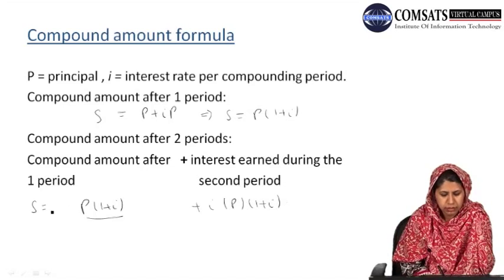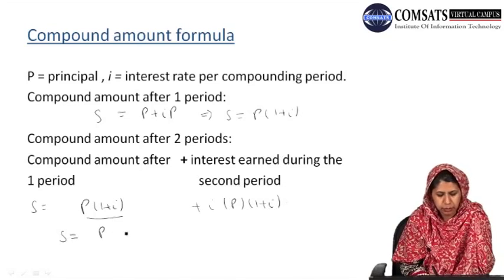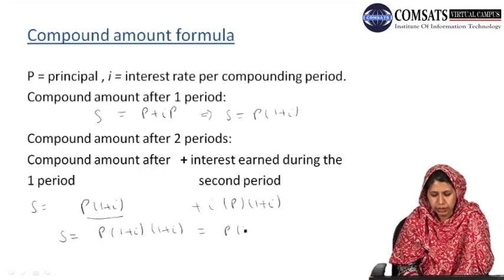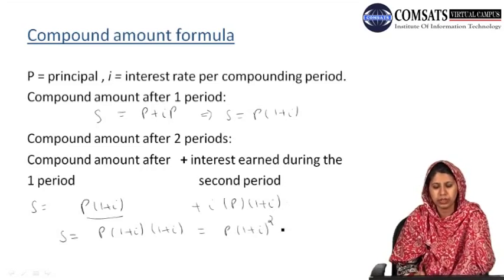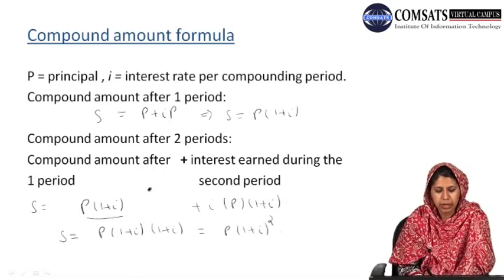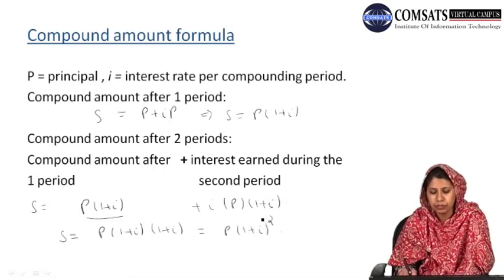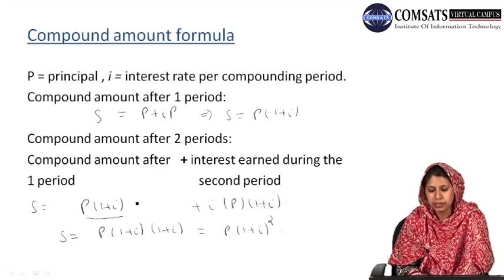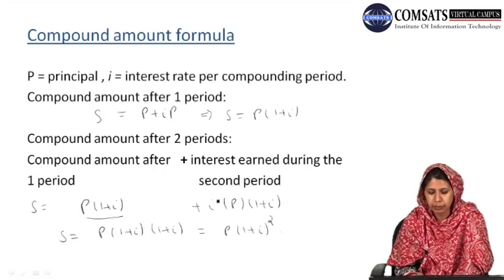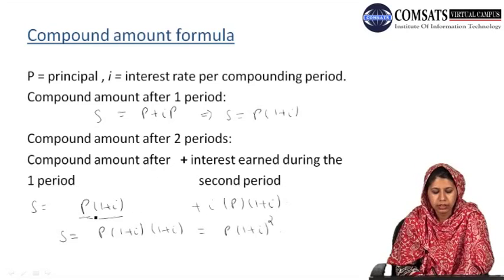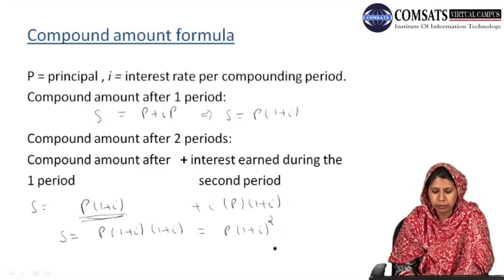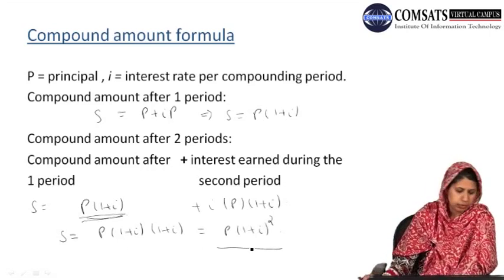Simplifying this, taking P into 1 plus I as common, we are left with 1 plus I, and we obtain P into 1 plus I whole square. So this is the compound amount after two periods.